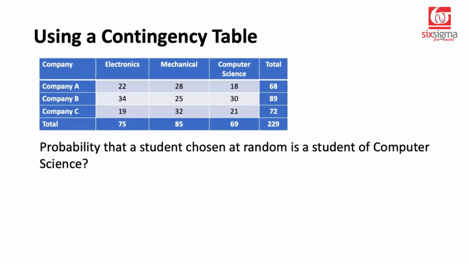Let's have a look at the first question. Probability that a student chosen at random is a student of computer science. So this is talking about the student coming from a computer science background and chosen at random from the overall data. So outcomes of interest in this case would be the total for the computer science background, which is 69. And then we divide it by 229 to get the answer, which is 69 by 229. Straightforward answer. This is also known as the marginal probability because the value of the numerator and denominator both come from the margins. These are the margins, the row totals and the column totals, right?